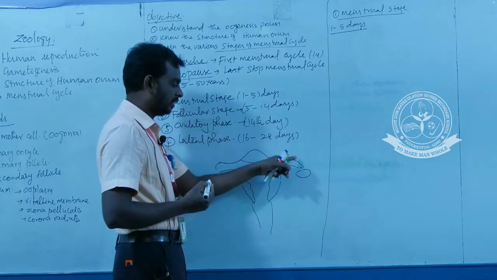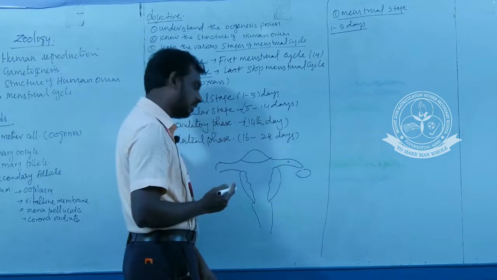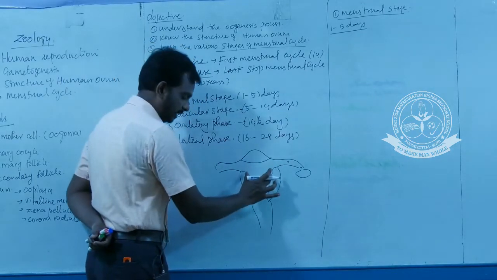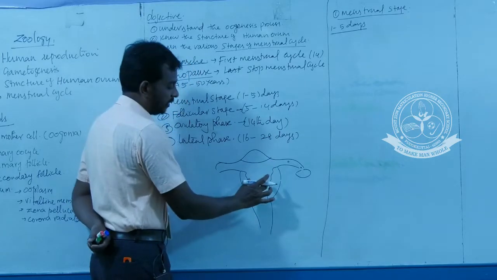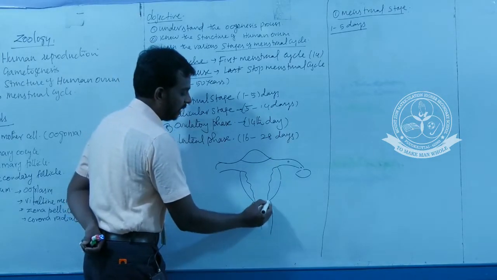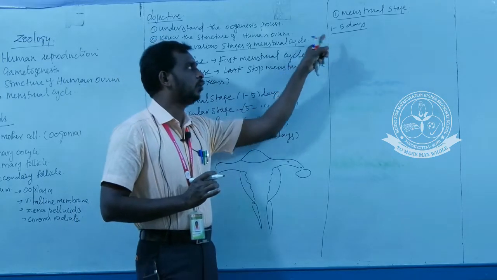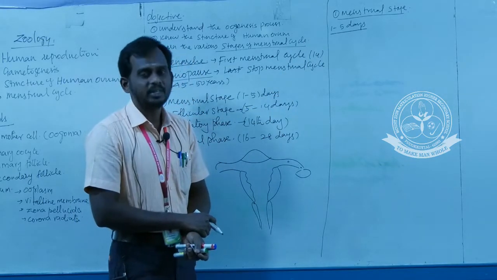Where does fertilization take place? In the ampulla region of the fallopian tube, and this is the endometrium. Due to the breakdown of this endometrium, the bleeding happens through the birth canal. This happens during the 1 to 5 days of the menstrual cycle.